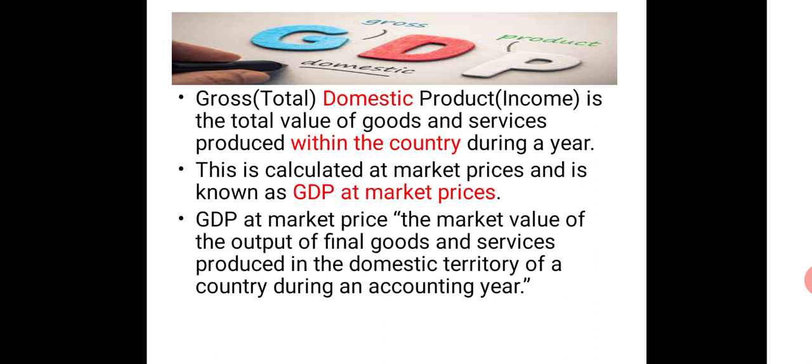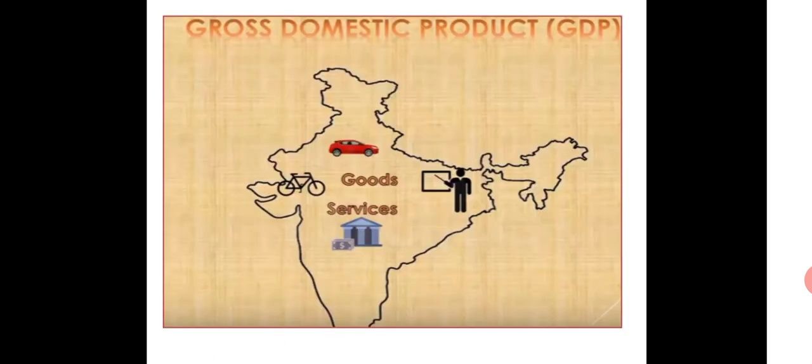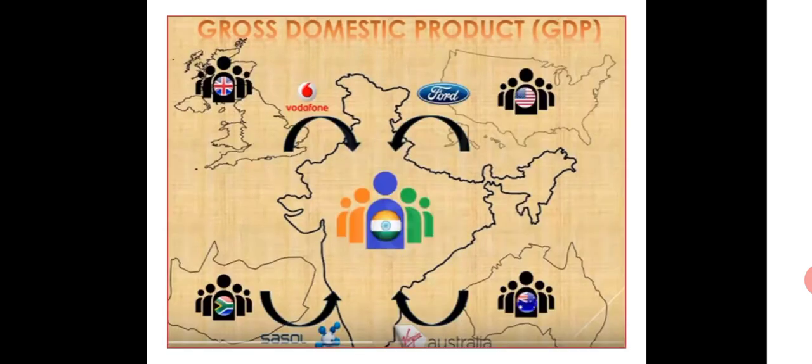Always, with GDP, we started with market price. We have GDP at market price at hand, and from there we need to convert that into different levels to reach NNPfc, that is what national income is. So basically, GDP is anything that has been produced within the boundary of the country, within the domestic territory of a country in an accounting year. That's what this image shows. It can be an asset, a house, or the services that we provide. Anything done within the domestic boundary of the country is considered GDP.